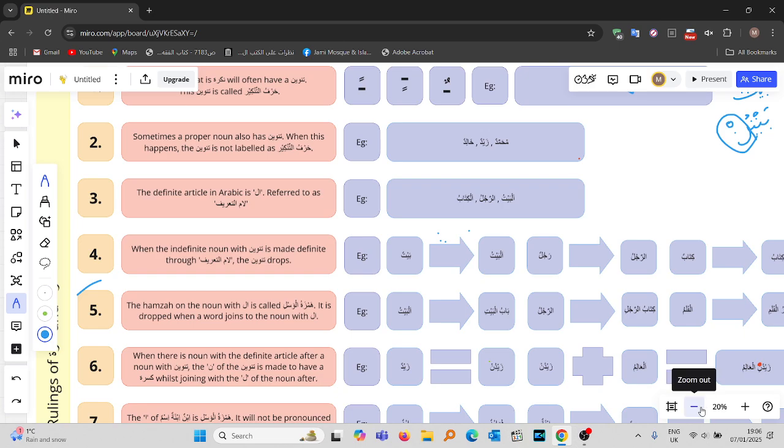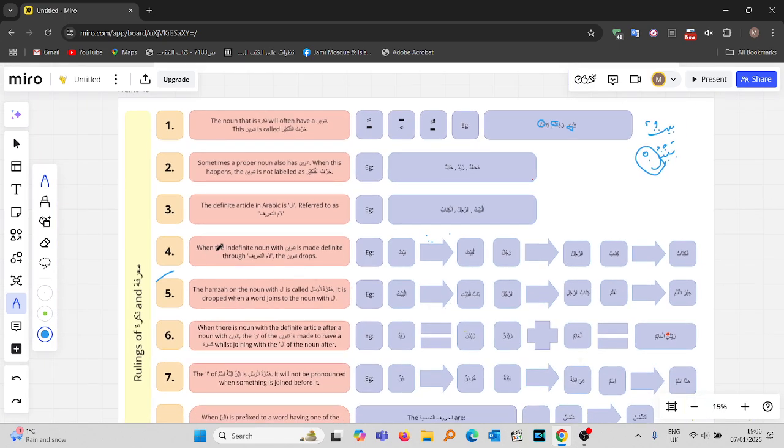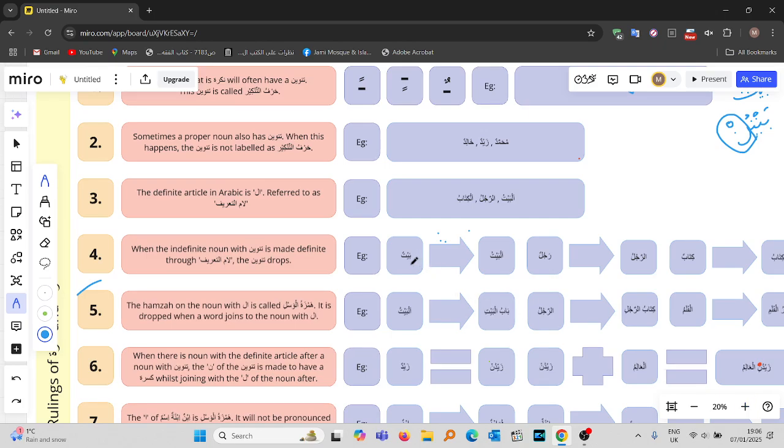The fourth rule that we're going to touch upon, the last rule that we're going to touch upon today, is that when the indefinite noun with tanween is made definite through lam ta'rif, the tanween is dropped. So example, baytun. Baytun is nakira. A house. And you add the alif lam, the article that makes the noun ma'rifa, the lam ta'rif, it becomes al bayt. Now notice over here it is al baytu. It's no longer tanween based. It doesn't have a tanween. It's not al baytun.